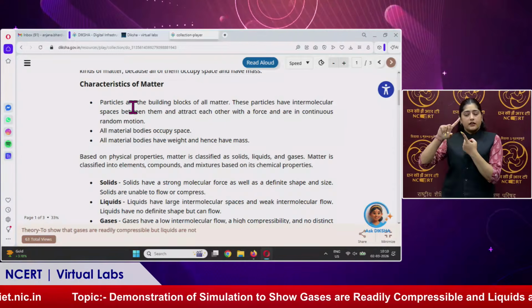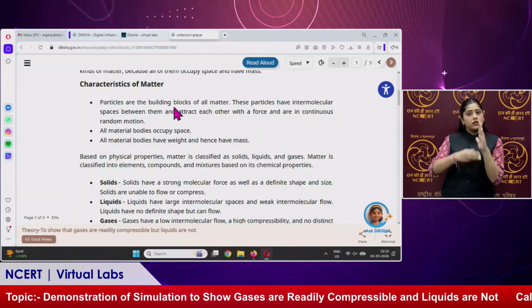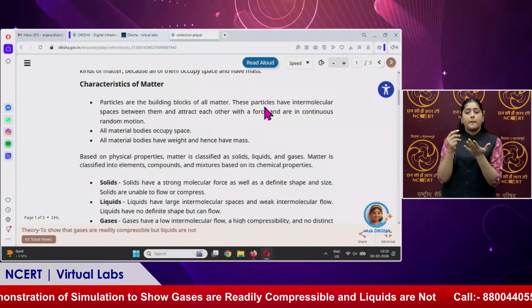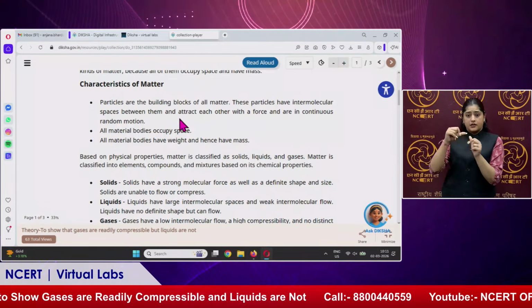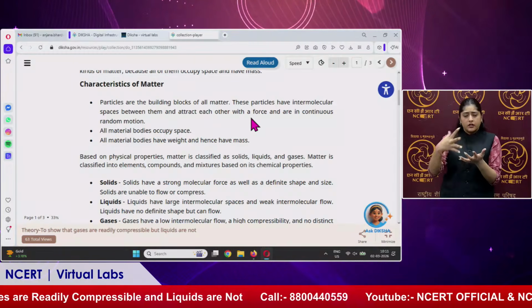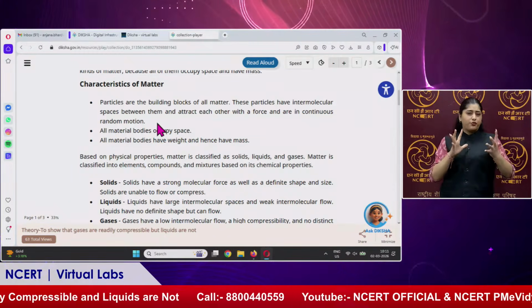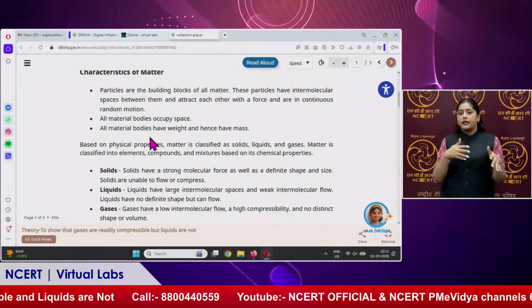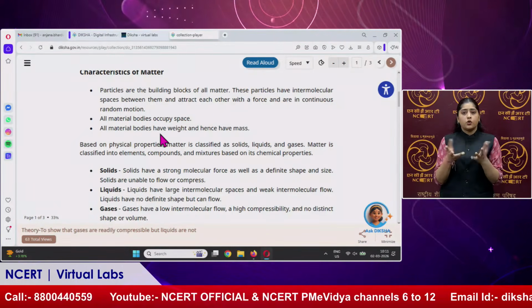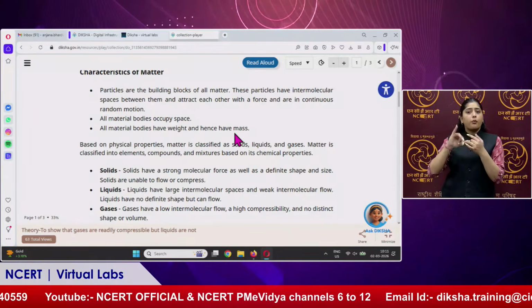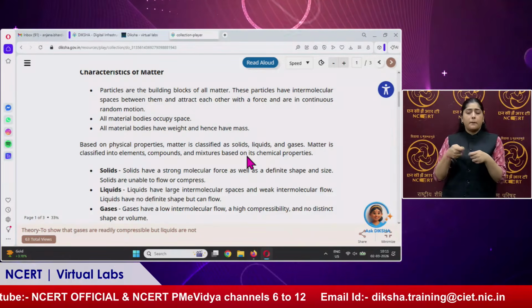Particles are the main building blocks of all matter. These particles have intermolecular spaces between them, attract each other with a force, and are in continuous random motion. All material bodies occupy space and have weight and mass, and therefore refer to matter.